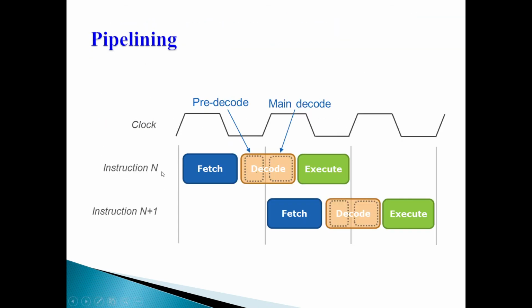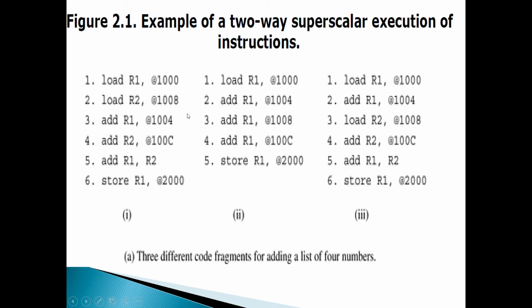Here, just see, two instructions we cannot issue simultaneously. Only one instruction at a time we can issue. In time unit 1 I can issue only the first instruction. In time unit 2 I will have to issue the second. I am not allowed to issue this instruction here in this normal or single pipeline. That is the speciality of superscalar architecture: you can issue multiple instructions simultaneously in a single CPU clock cycle.